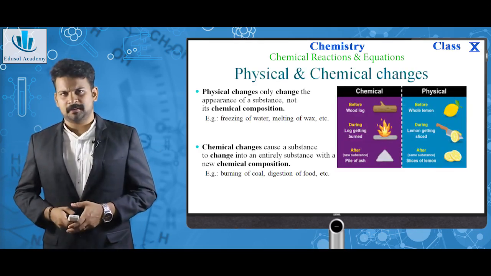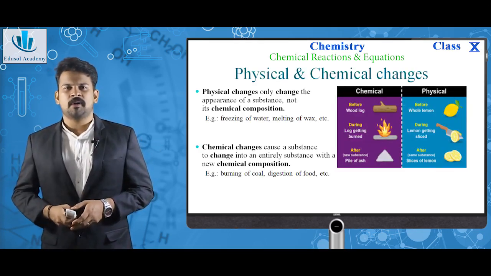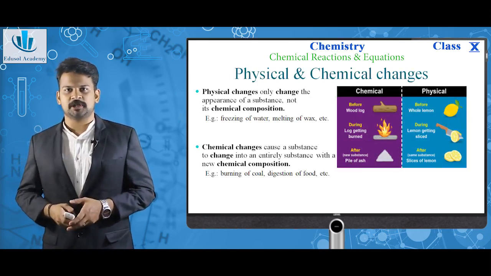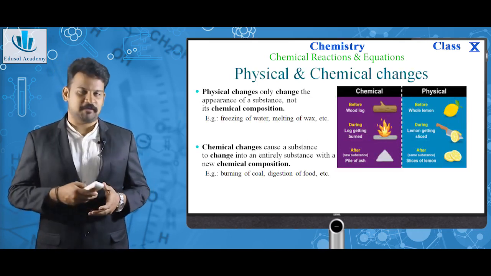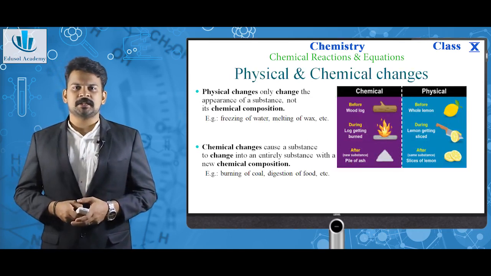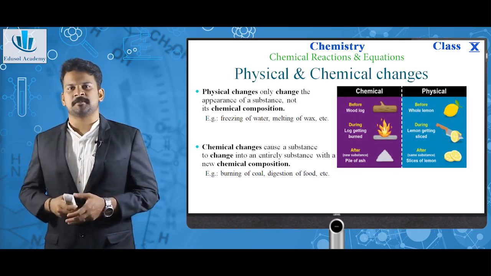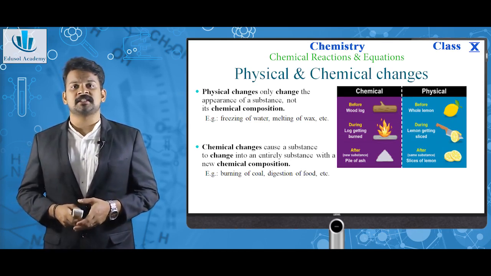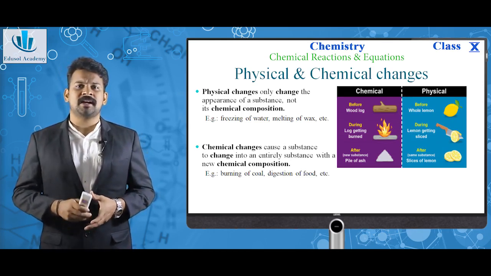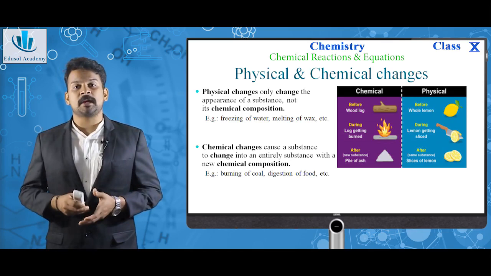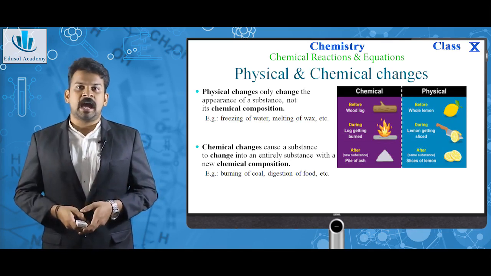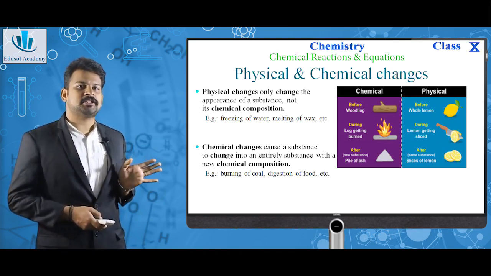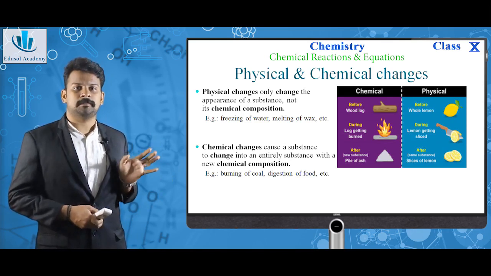Before moving to the topic, let's recall what a physical change and a chemical change are, which we have studied in the previous classes. Physical changes only change the appearance of a substance, not its chemical composition. Chemical changes cause a substance to change into an entirely different substance with a new chemical composition. As you can see in the picture, an example of a chemical change is the burning of wood.